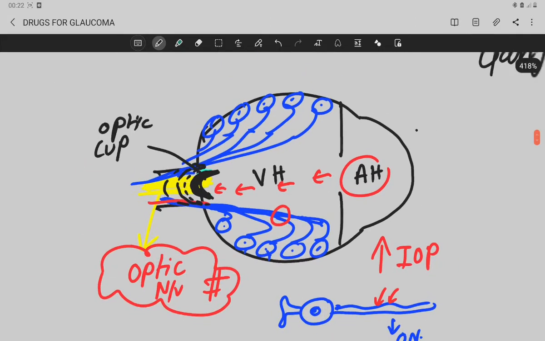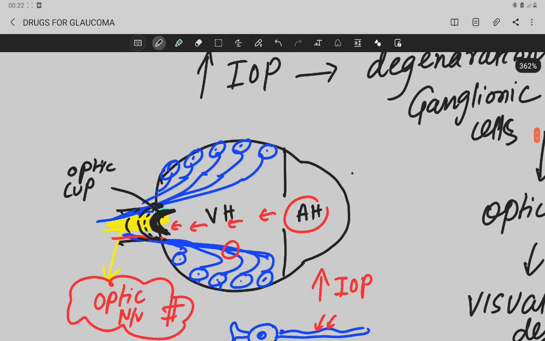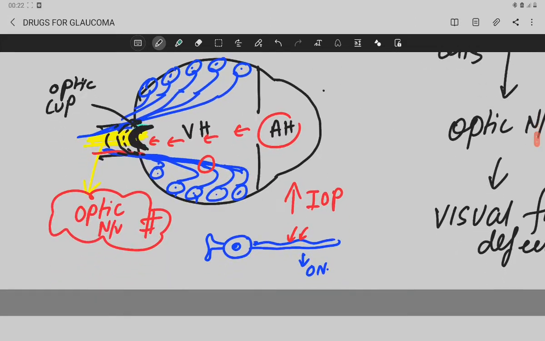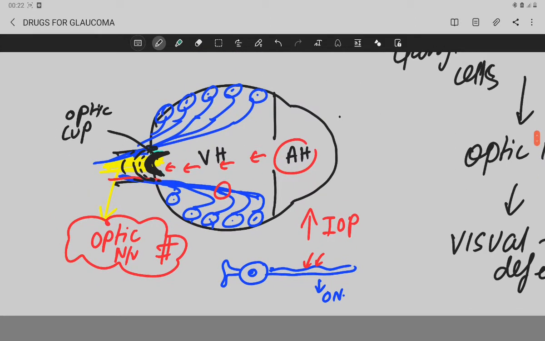So in glaucoma, obviously there is degeneration of optic nerve, along with increased intraocular pressure, which may or may not be there, and there is visual field defect. Okay, so now if intraocular pressure is not there, then which culprit is causing the damage of optic nerve leading to glaucoma? Reduced blood supply.